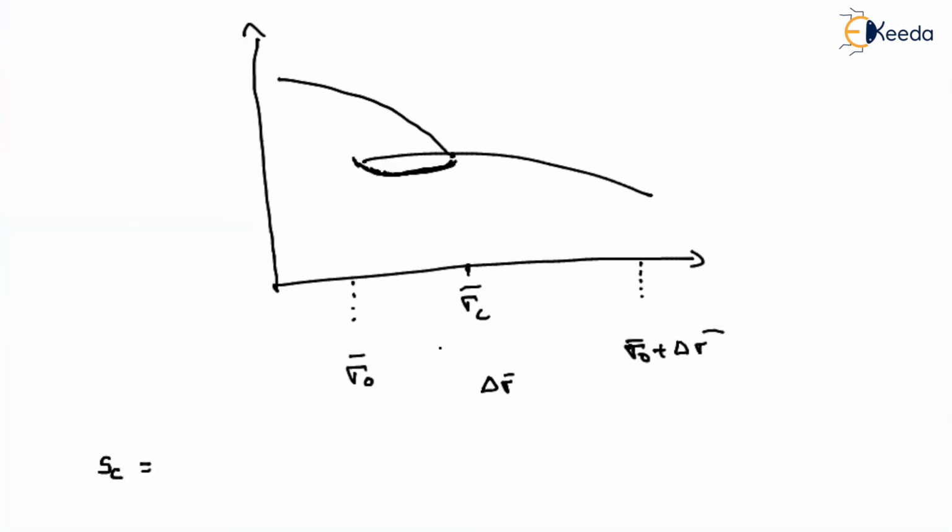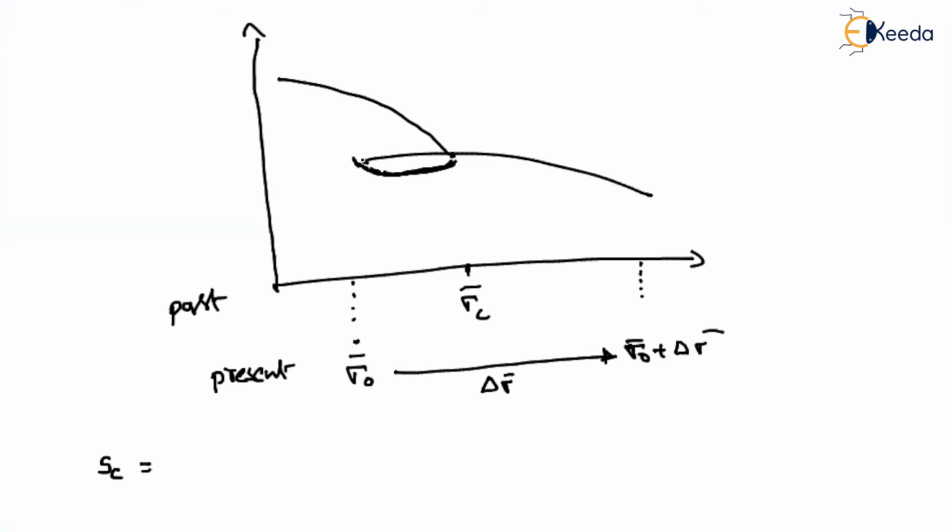Now what is your stress at present? This is the present condition, and this is the past condition. In the past it was already consolidated to sigma c dash, but because of some conditions it is now sigma naught dash. That means at present you are starting from here and applying effective stress up to this point. But in the past, it was already consolidated up to this point.